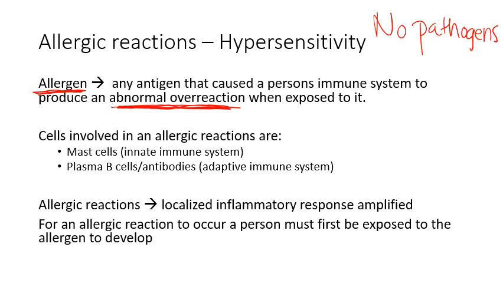Okay, so they are caused by a similar mechanism. The only difference really is the location of this reaction occurring. So if we're talking about things like, I'm experiencing hay fever and I've got really watery eyes and my nose is really runny, okay? This overreaction is happening in my eyes and my nose.